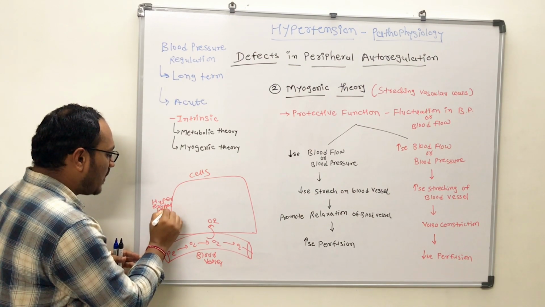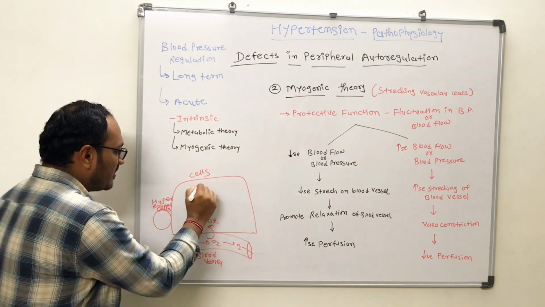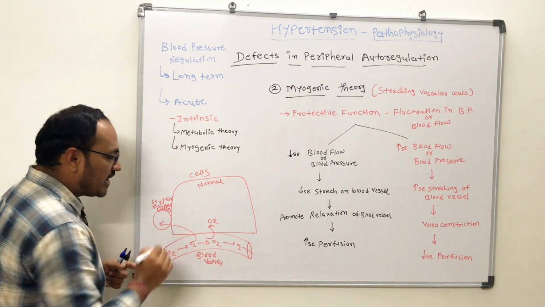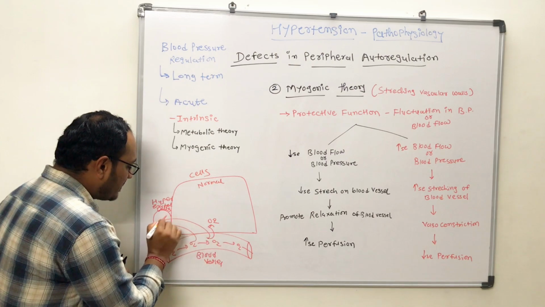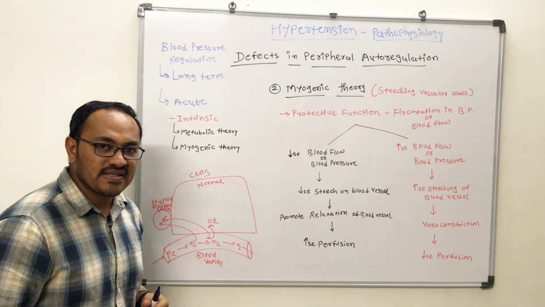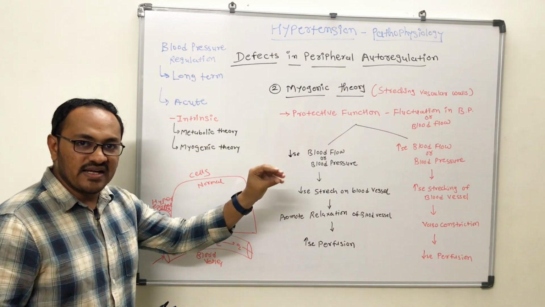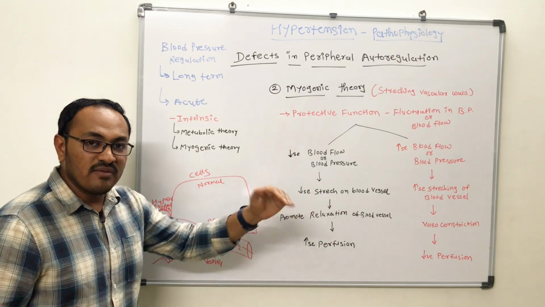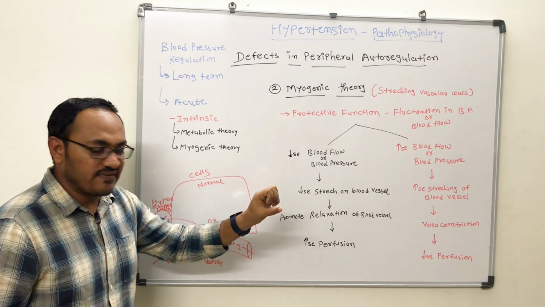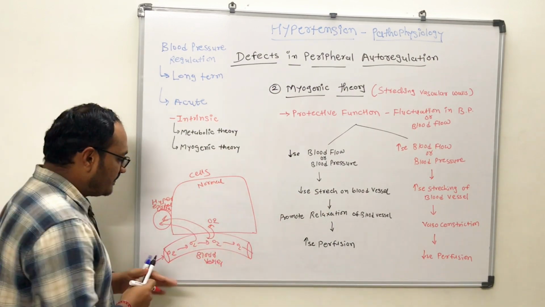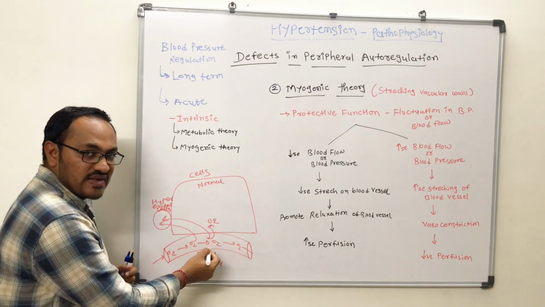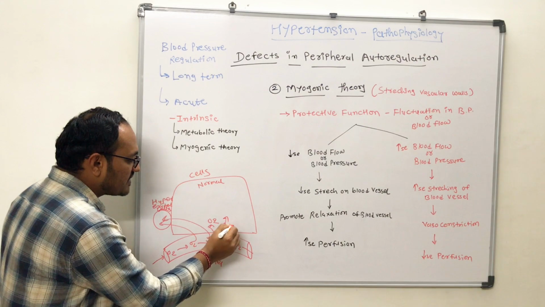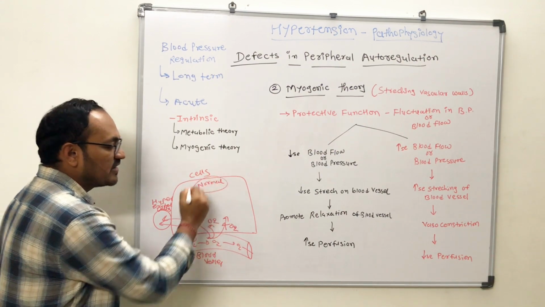But sometimes there are some hyperexcited cells which require more oxygen compared to the normal cells. So this oxygen will be consumed more by the hyperexcited cells. Say, for example, this is a hyperexcited cell which requires more energy, more oxygen and more metabolism because of the hyperactivity, and that will consume the oxygen from the vessel, and because of this there will be no oxygen available for this resting cell.